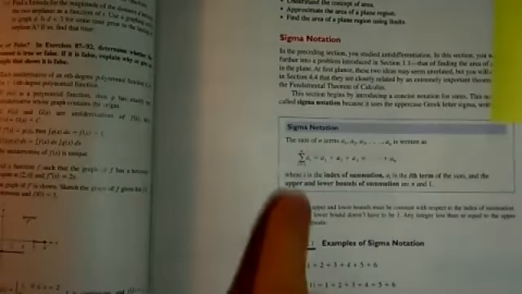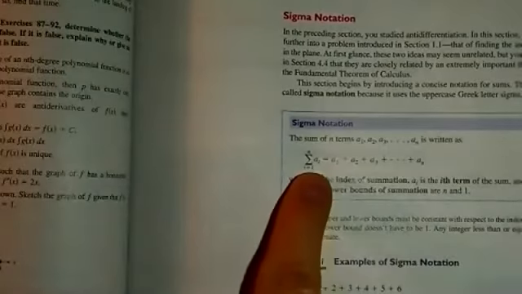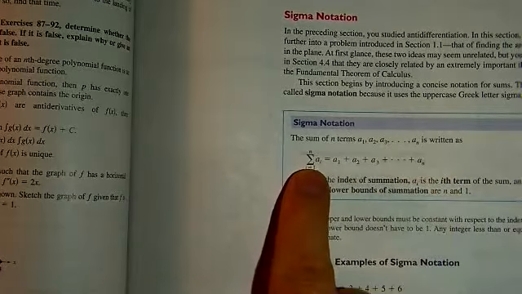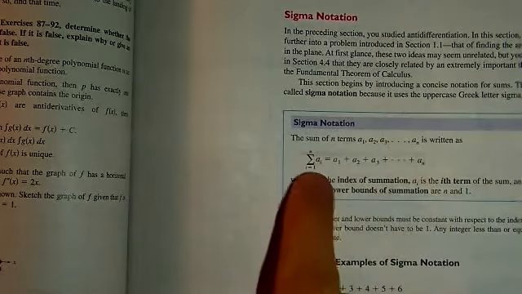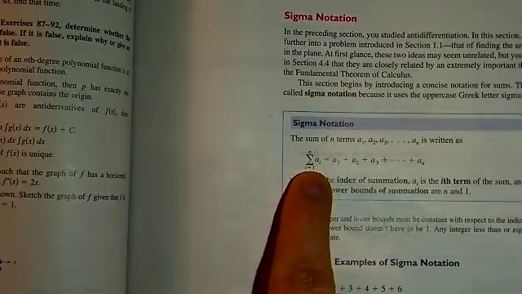But in order to set the stage for that, we need to cover something that we didn't get to in pre-calculus, which is called sigma notation. Sigma notation is just a shorthand in math using this symbol, which is the capital Greek letter S, or sigma, and it notates the sum of things. What you'll notice is the notation is the large sigma, and then underneath we have what we call the index of summation, the letter i. It doesn't have to be i, it can be any letter really.